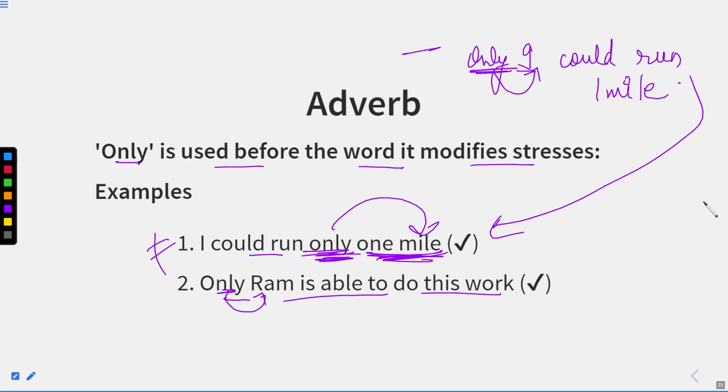No other person was there who could do the same thing. So merely by changing the position of only, the meaning of the entire sentence changes as well. So the position of only in a sentence is very important. It should be placed before the word it is modifying, stressing, or emphasizing. So these are the cases in which we can use adverbs and their positions. I hope you understood them all. Thank you very much.